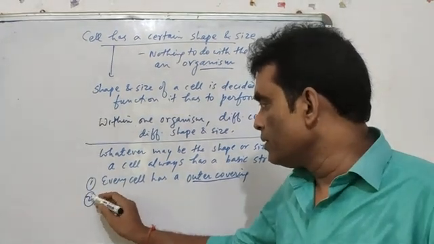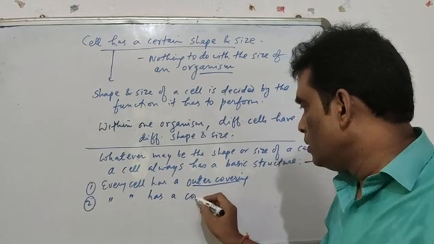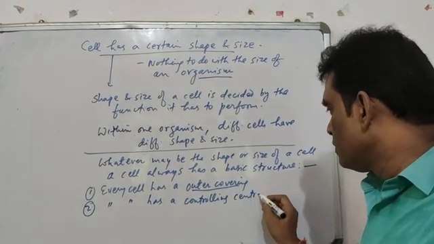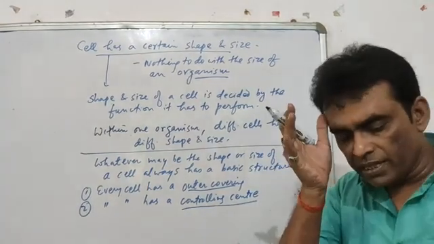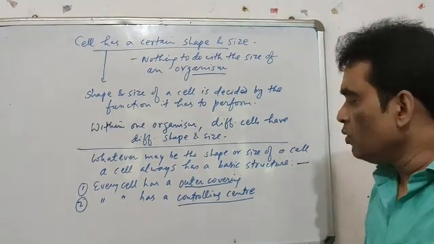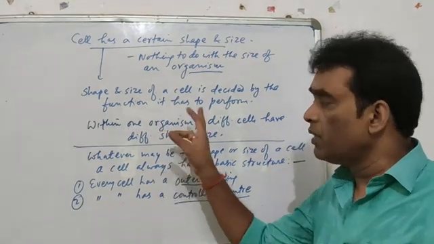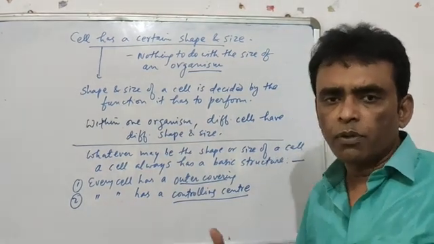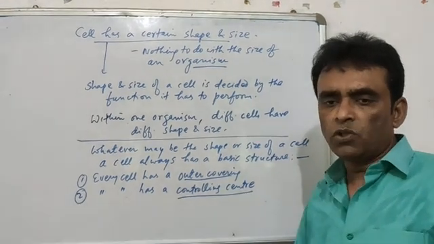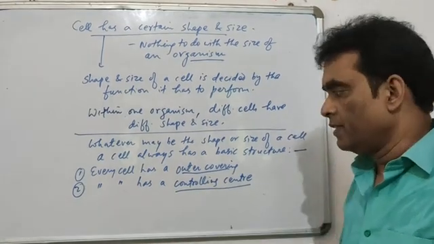The second thing is, every cell has a controlling center. The name is very clear, controlling center. A structure will come to it in further discussions. The controlling center is a central part of the cell which controls the structure and function of a cell. Cell performs a large number of functions. What function it has to perform, how it has to perform, when it has to start, when it has to stop, everything is controlled by the controlling center.